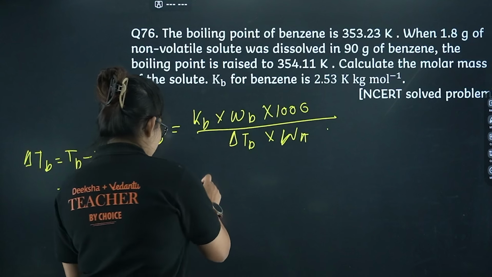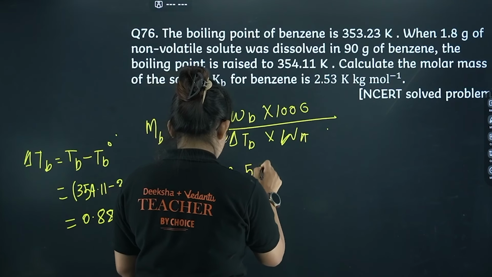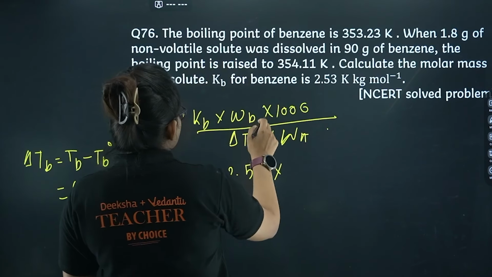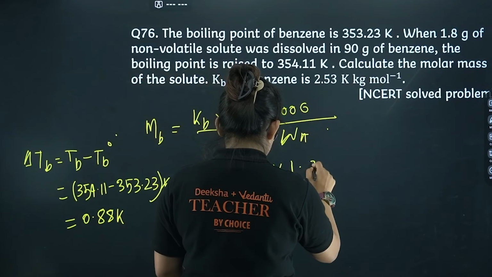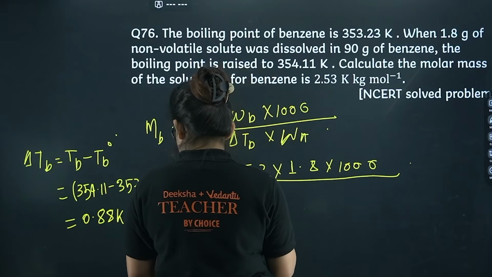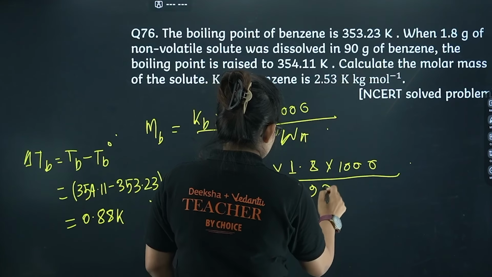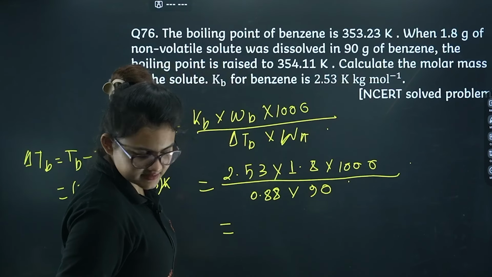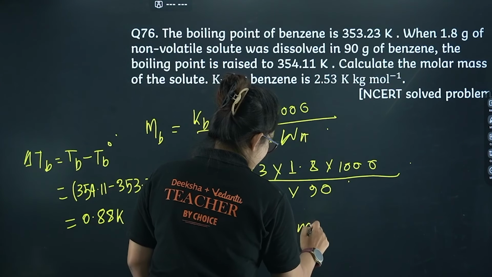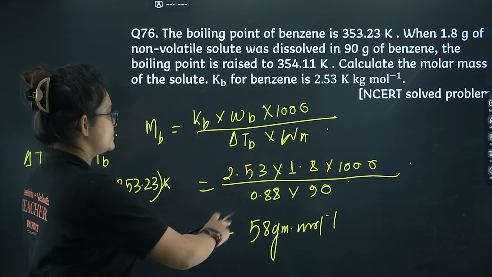Now here you can see, let's put the value of Kb, that is 2.53 into, just a minute, I have to calculate Mb, right. Weight of B, that is 1.8 into 1000, divided by 0.88 into 90 gram of benzene. If you calculate this, you will end up with 58 gram per mole. I guess it's a direct question, it's clear to you. Let's proceed to the next one.